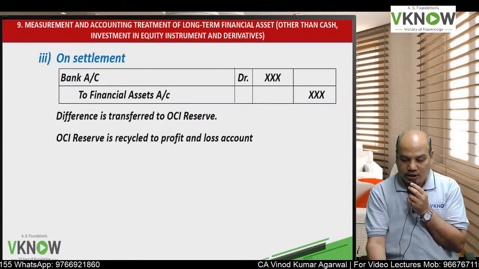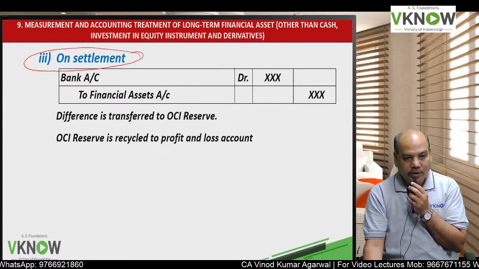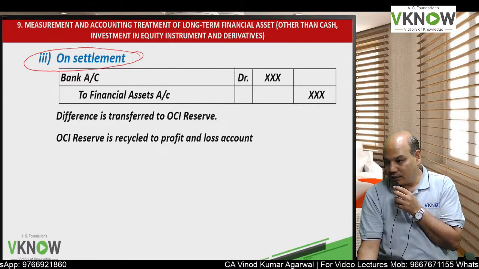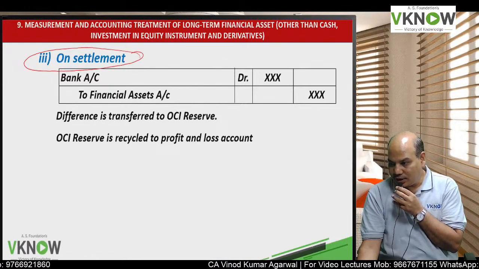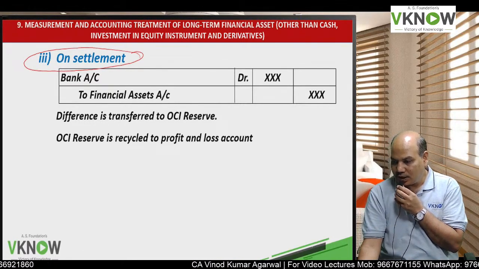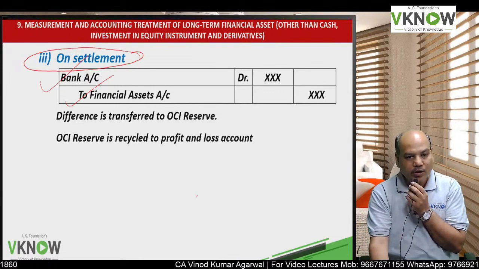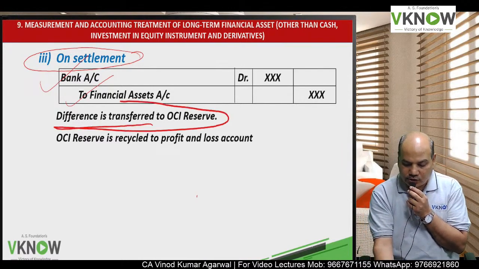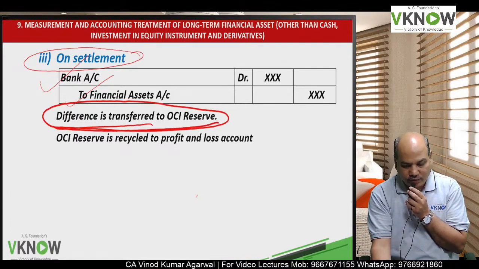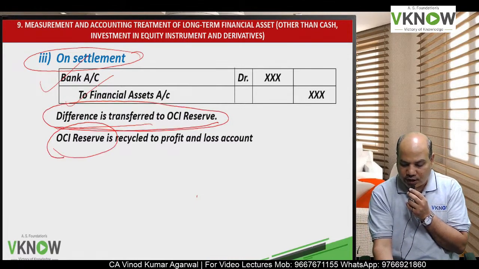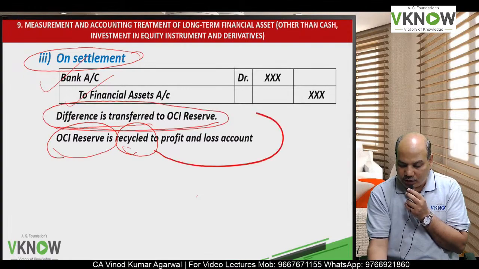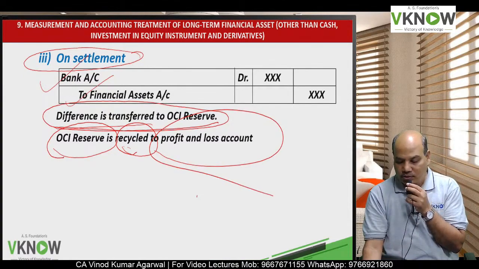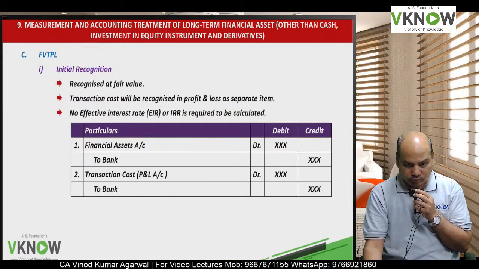And now we'll come to settlement, that is when the financial asset is to be derecognized. It is settled as usual. Entries: bank to financial asset. Any difference will be first transferred to OCI reserve. From OCI reserve, it will be recycled to profit and loss account.